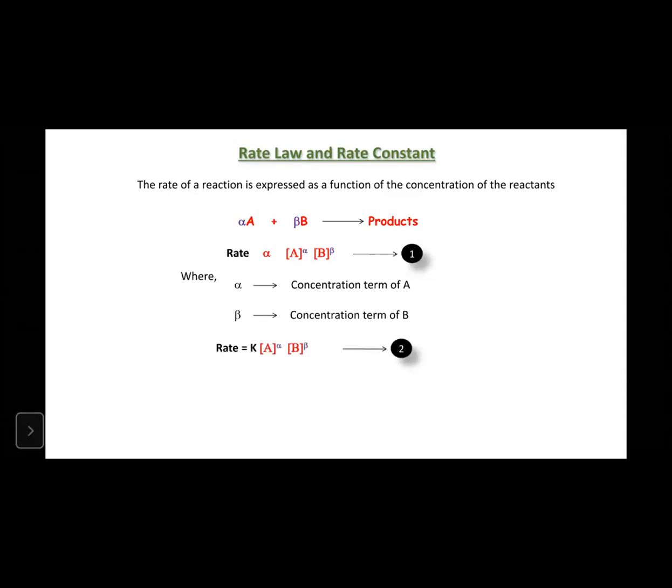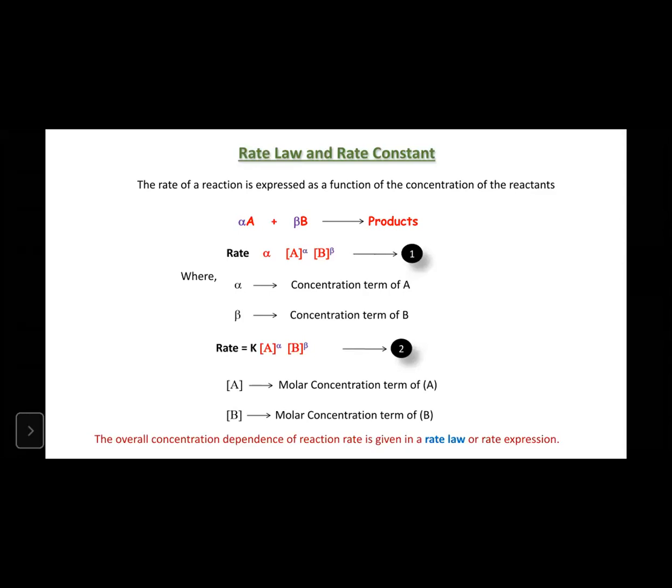So here the rate is equal to some constant, which we call K. The rate is directly proportional to the concentration terms of reactants A and B. So the rate is equal to some constant times the concentration terms, that is A and B. Here A is the molar concentration of A, and similarly B is the molar concentration of B. The overall concentration dependence is on the reaction rate.